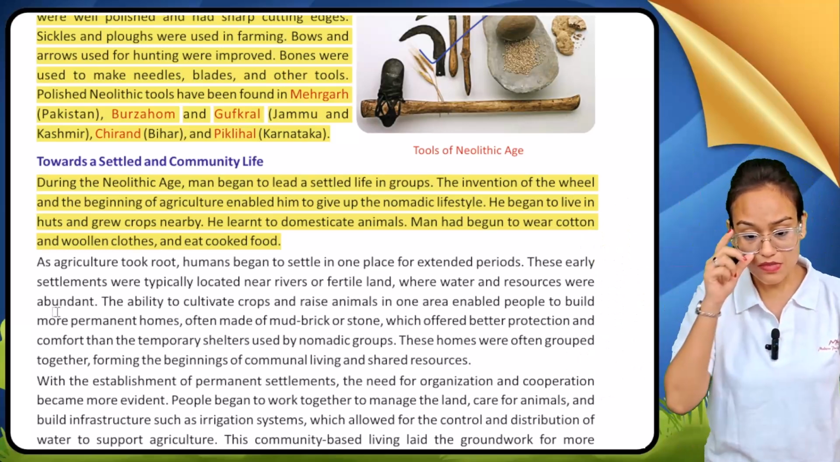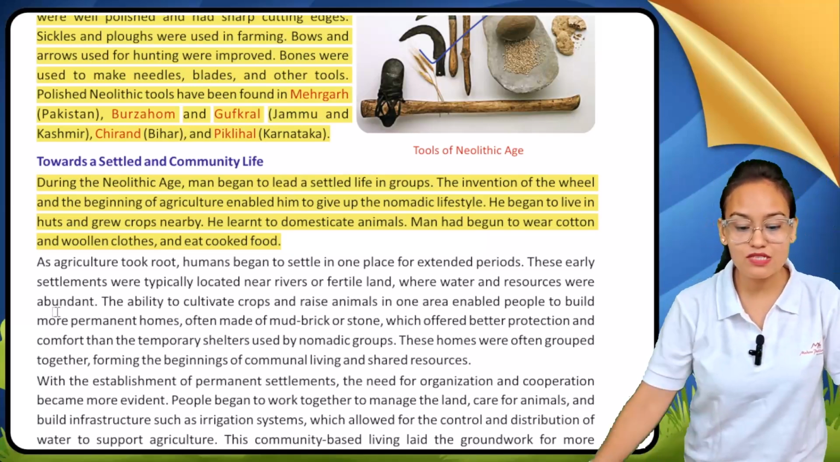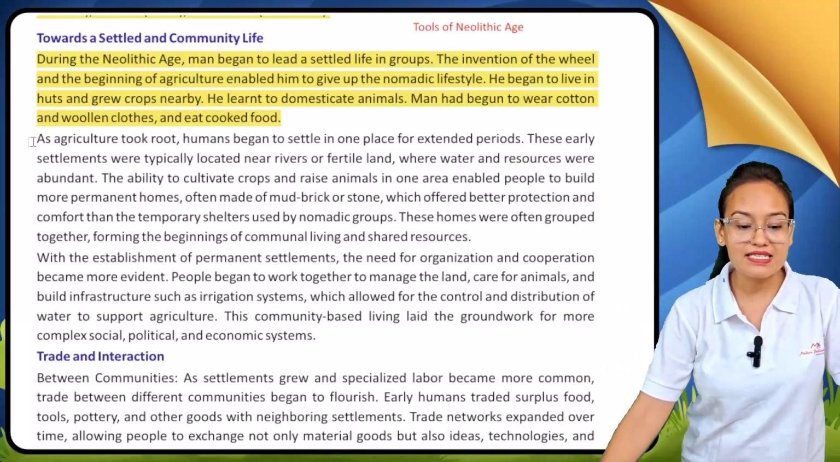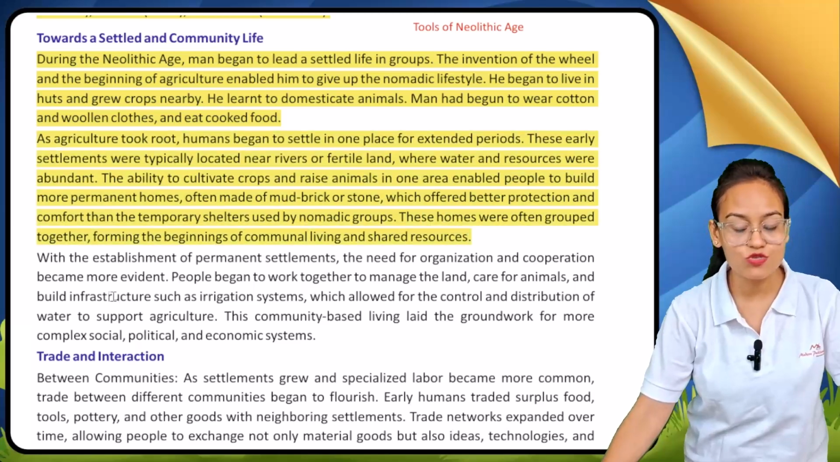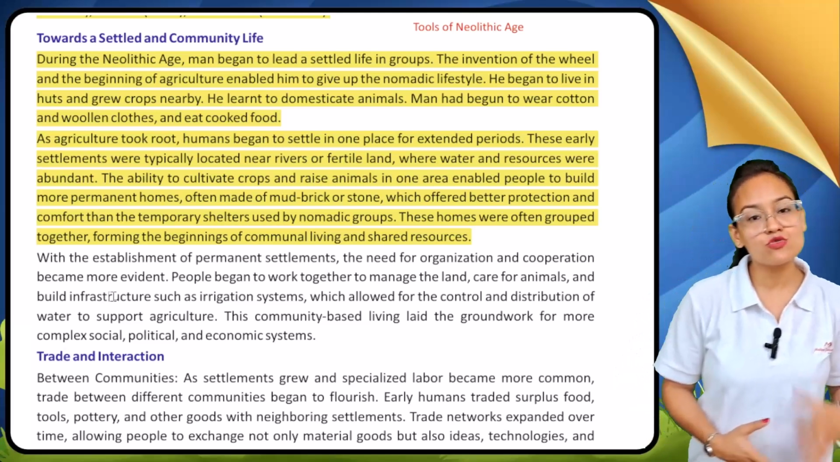Early man learned how to domesticate animals. Now they also started wearing clothes. As agriculture took root, humans began to settle in one place for extended periods. When agriculture was not invented, early man used to live a nomadic life.